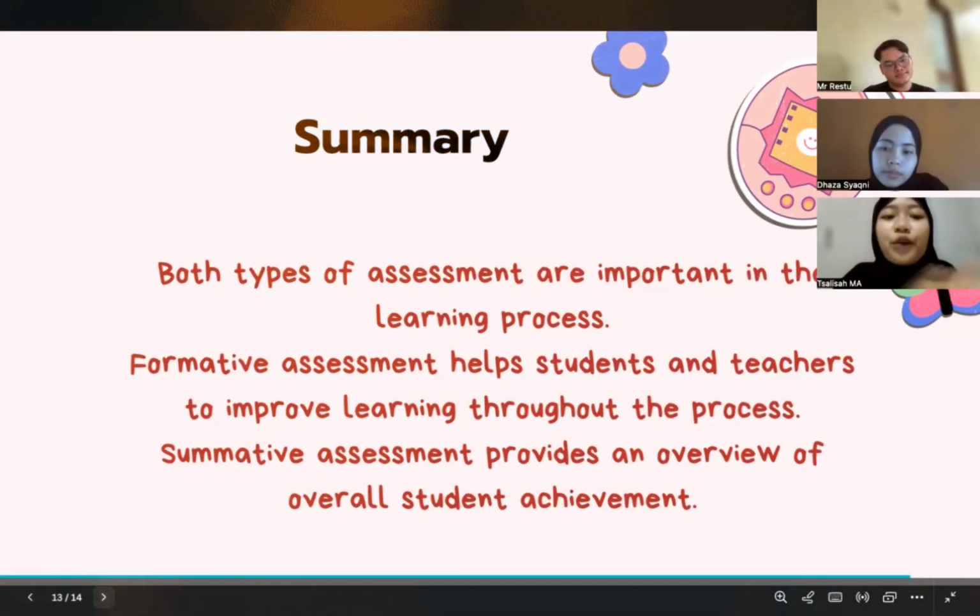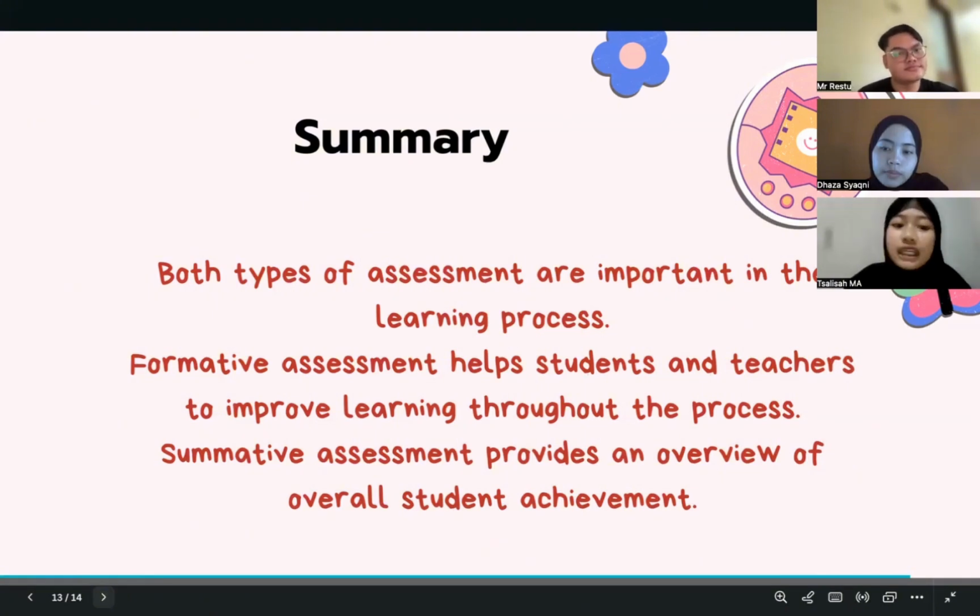So we can conclude that formative assessment is different from summative. Formative assessment is an assessment the teacher can give during the semester that aims to measure the extent to which students understand the material that has just been given, for example by giving a quiz after the material is finished. Then the summative assessment is usually only done once at the end of the semester, with the aim to assess student learning during one semester. And usually, the value of the summative assessment result will be the final grade for students.